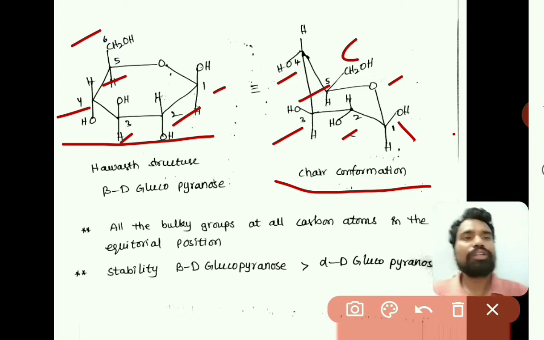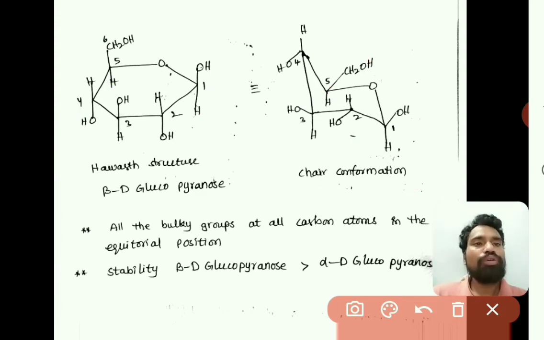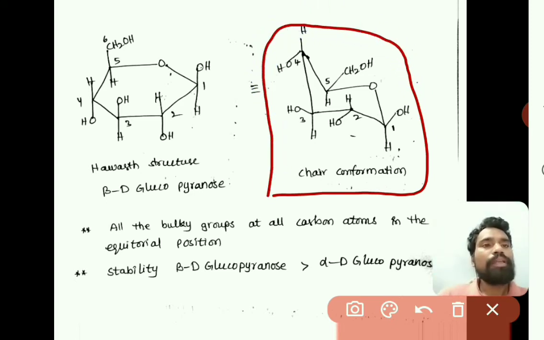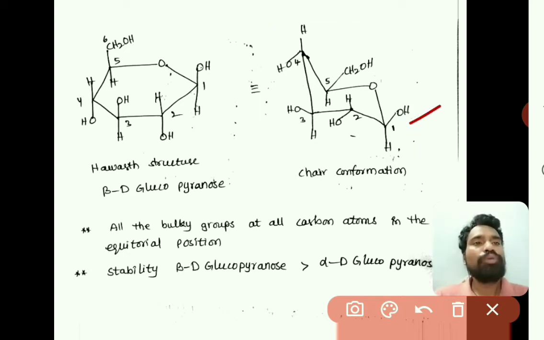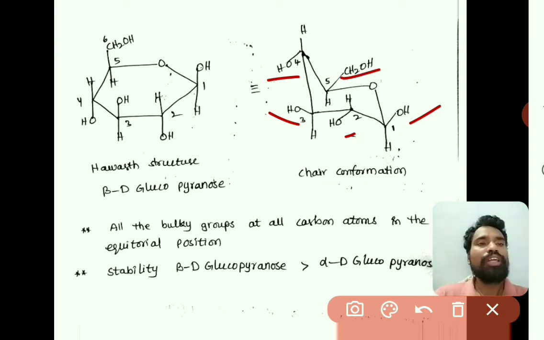In this beta D-glucopyranose chair conformation, all the bulky groups are in equatorial position: this OH is equatorial, OH is equatorial, OH is equatorial, OH is equatorial, and CH2OH is also in equatorial position, right.